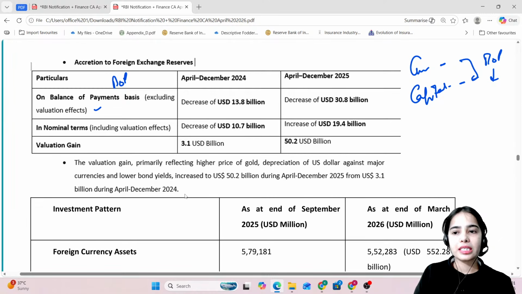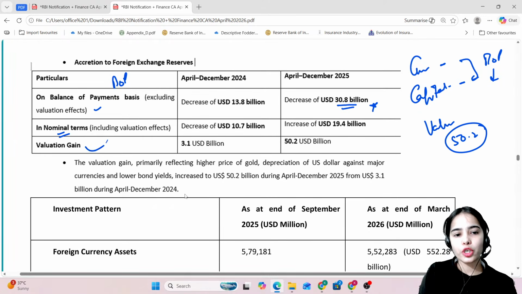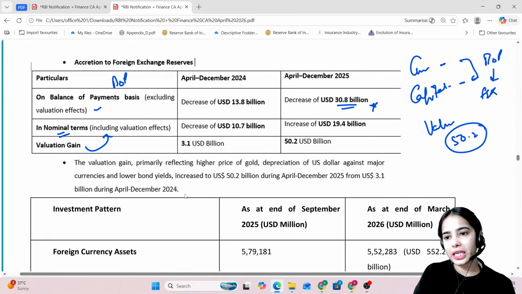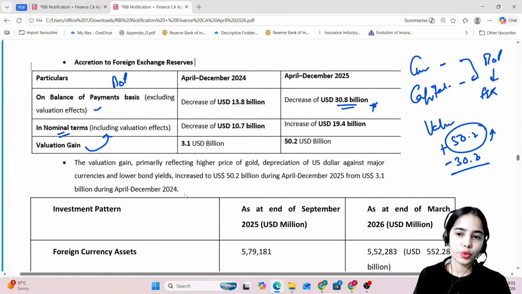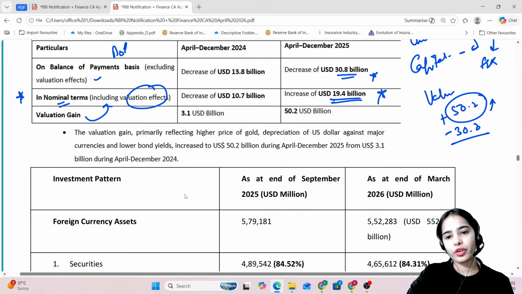On the balance of payment basis, the foreign exchange reserves decreased by $30.8 billion, but there was a valuation gain of $50.2 billion. So in nominal terms, including the valuation gain, because of the balance of payment, foreign exchange reserves decreased by $30.8 billion. Because of valuation gain, they increased by $50.2 billion. So in total, there was a net foreign exchange reserves change of $19.4 billion. In nominal terms, including valuation effects, the foreign exchange reserves increased slightly by $19.4 billion.